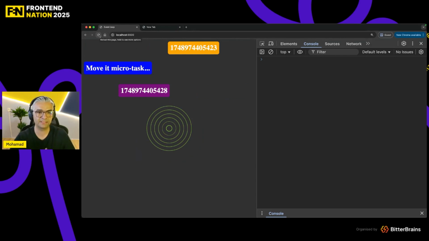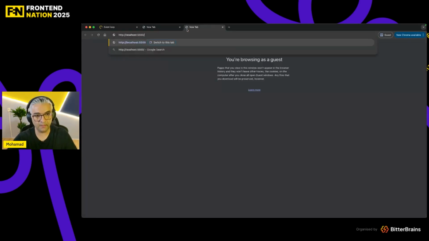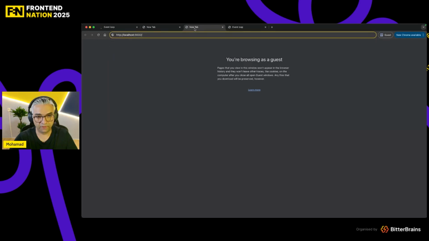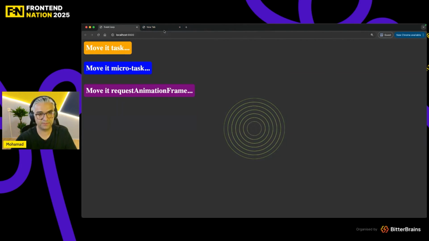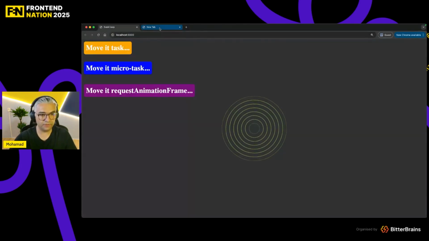Why? Because microtask tries to empty out the queue and it's an infinite loop. It's not gonna work for us. So that one is not responsive. And also, let me show you something else.